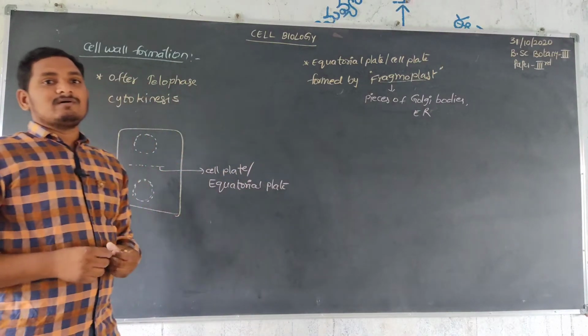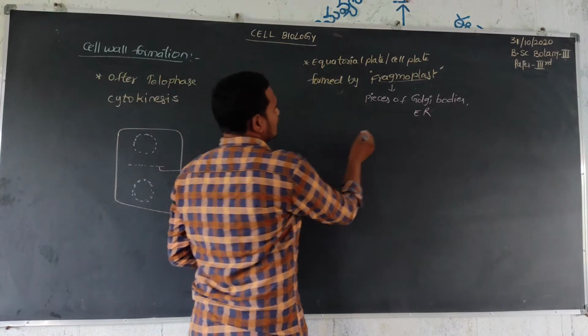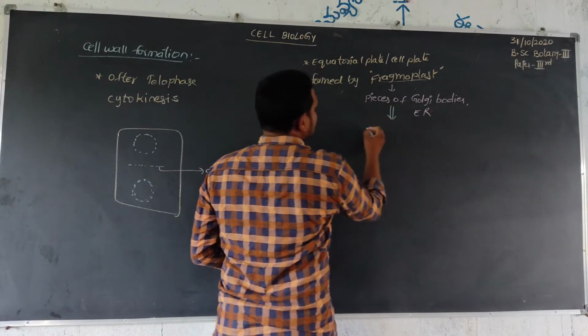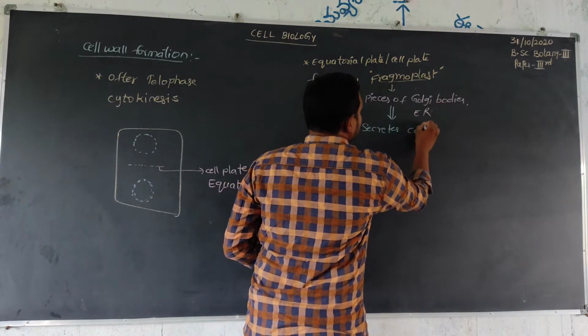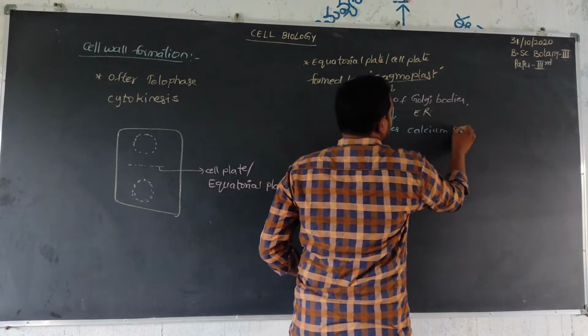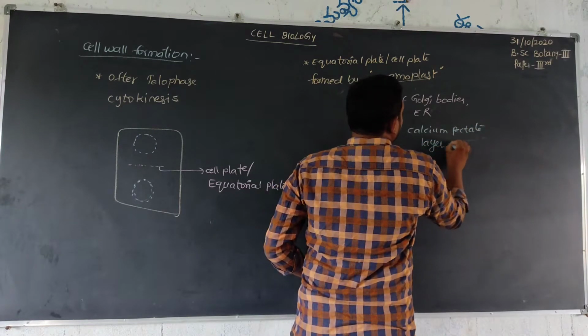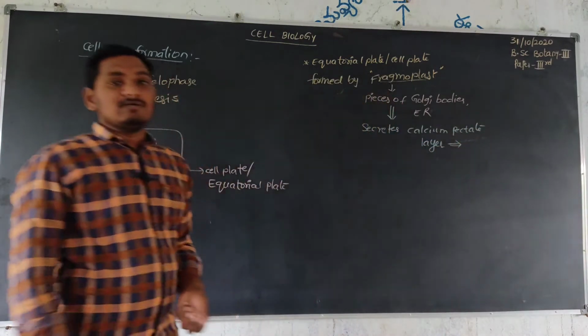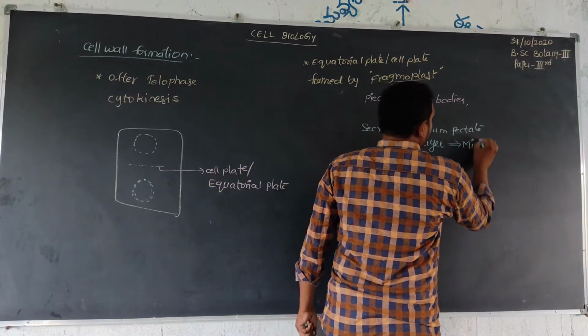secrete a calcium pectate substance layer. So, these pieces of Golgi bodies secrete a calcium pectate layer. That calcium pectate layer is also called the middle lamella.